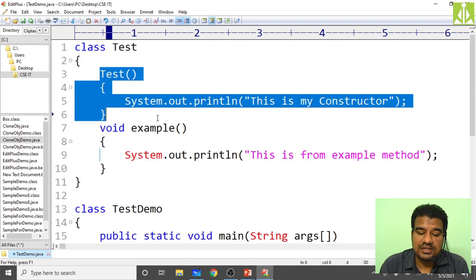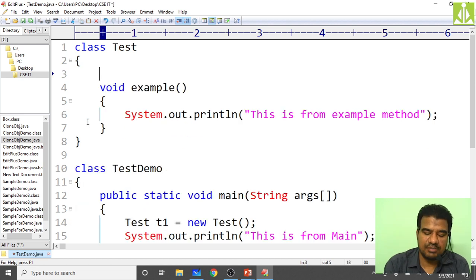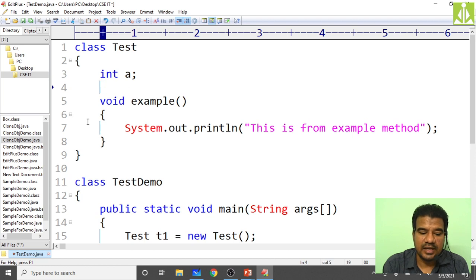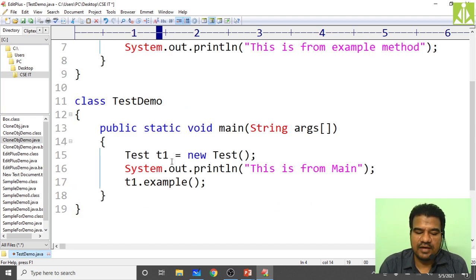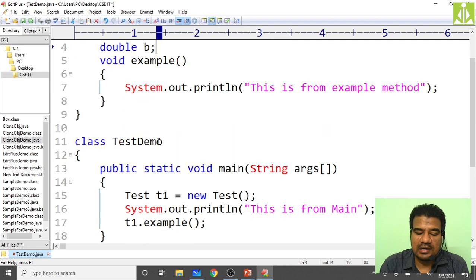We need to remove this. I will put this example method, but I have removed the constructor. Now I'm declaring some variables, int a, then double b, two instance variables, and one method example. Now I have created the object for the test class, that is T1.